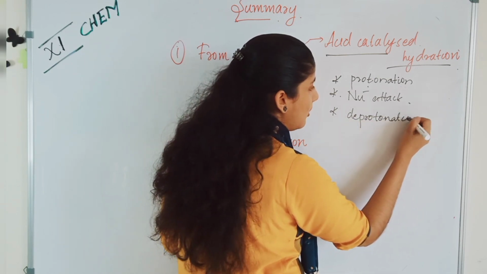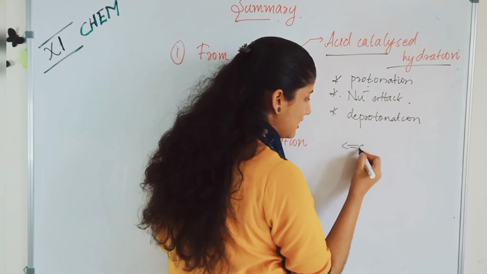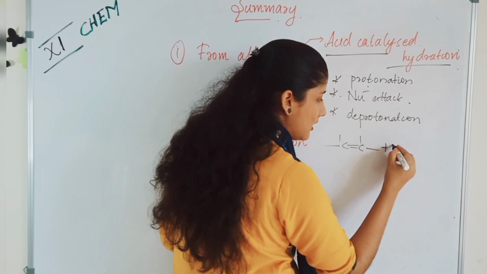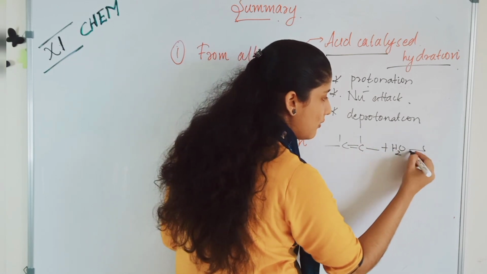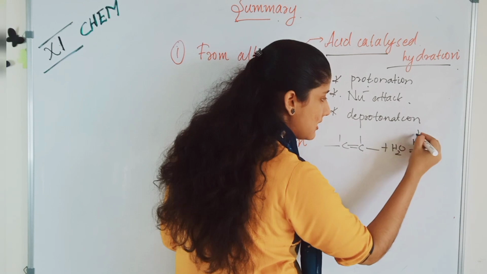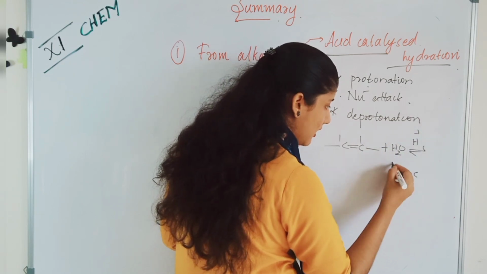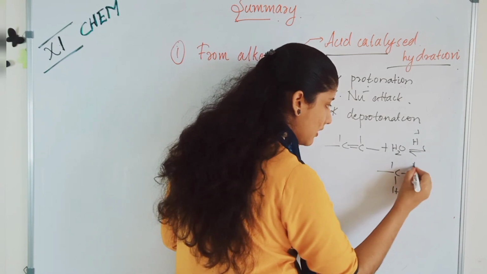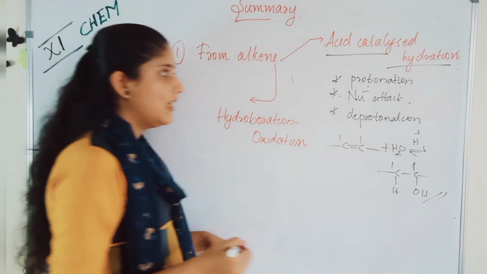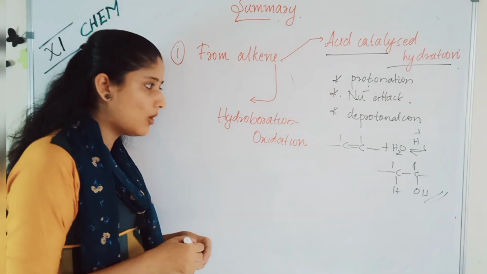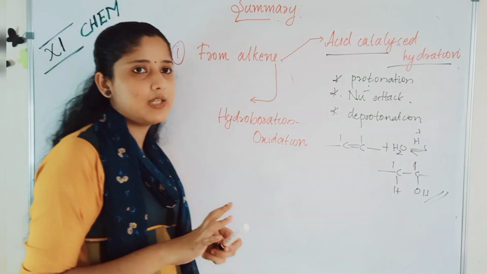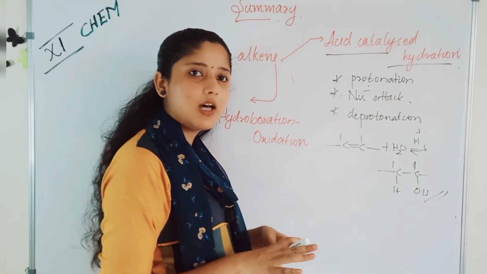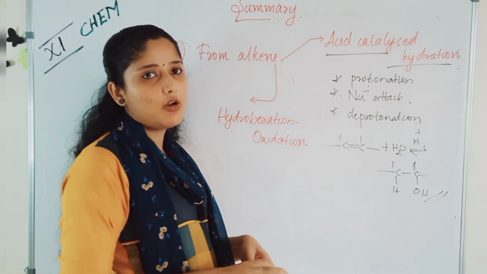This is the whole mechanism where C double bond C reacts with H2O in the presence of H plus or sulfuric acid to give the corresponding alcohol. This is what we studied in acid catalyzed hydration. An important point is that it obeys Markovnikov addition. That is, the negative part of the addendum adds to the carbon containing the least number of hydrogens.